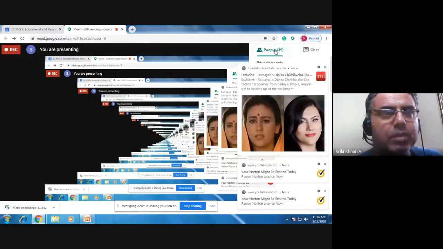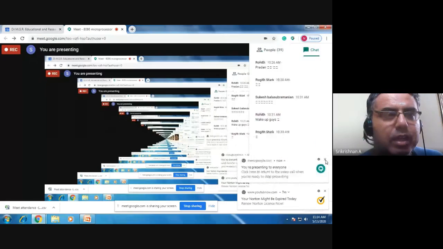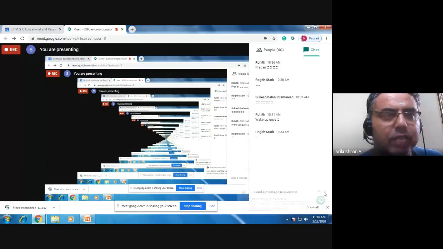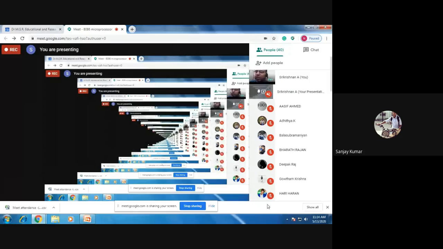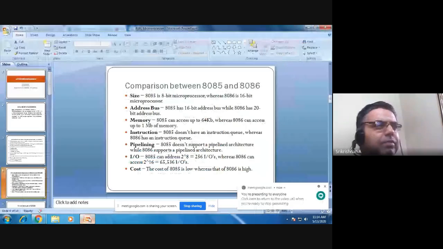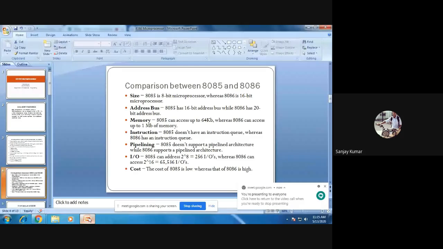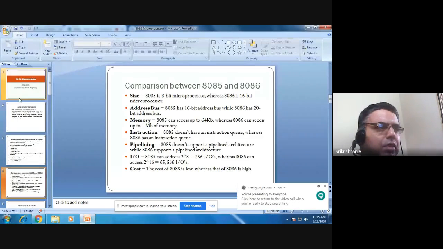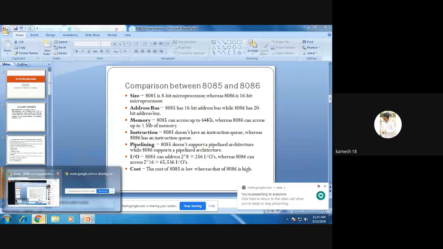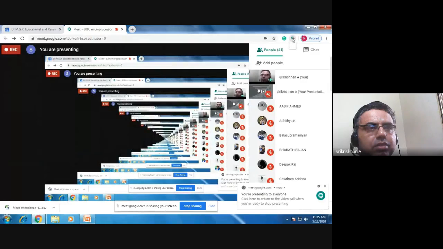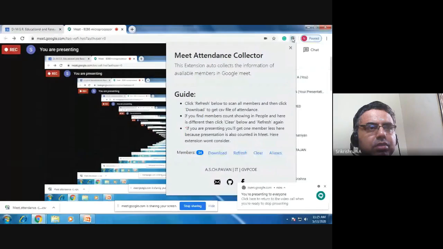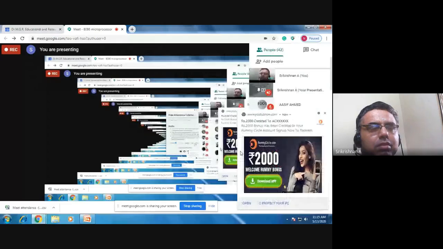A lot of pop-ups coming. So actually, I'm in the share mode. I'm already there in share, I think. Correct? Yes, sir. You are presenting the screen, sir. Yes, so you can see the screen, guys? Yes, sir. All of you can see the screens, thankfully. Because I have to refresh the attendance now also. More people have come, it's a good thing. So first I have to clear, then refresh. Then I have to download.